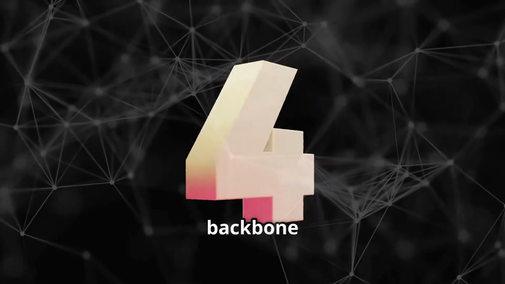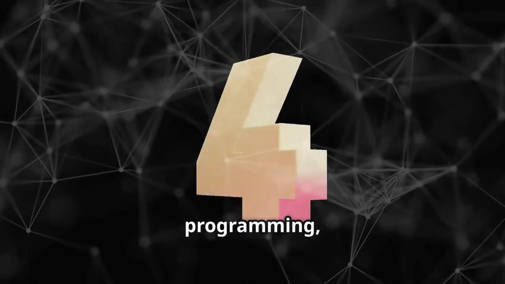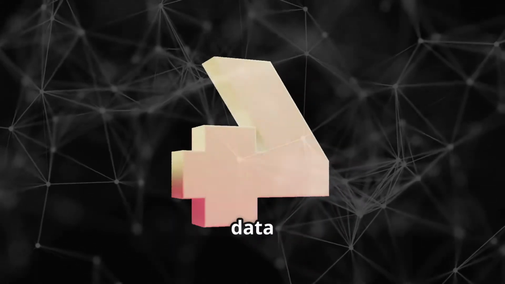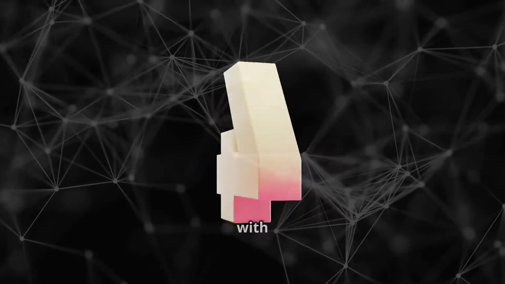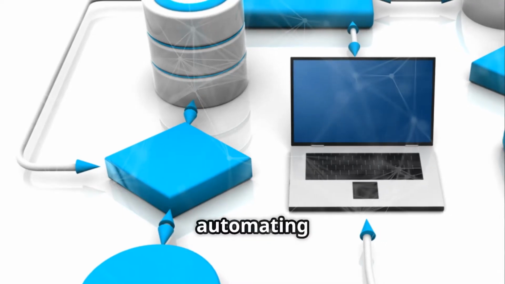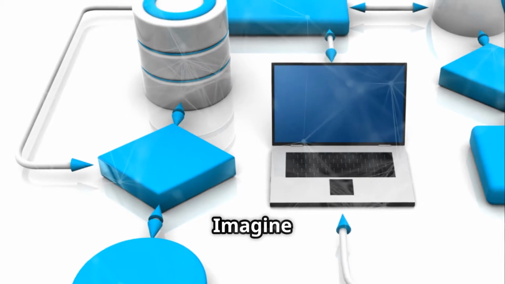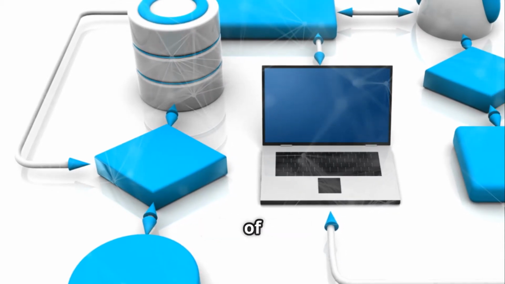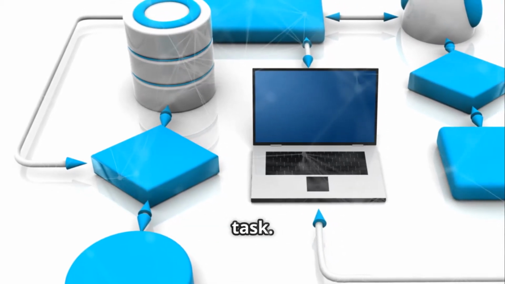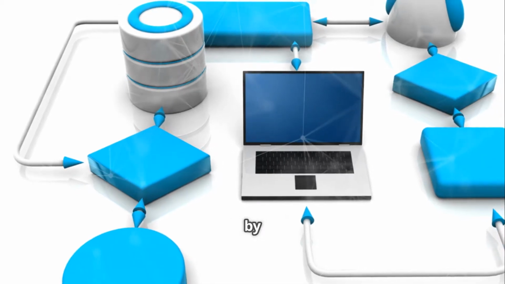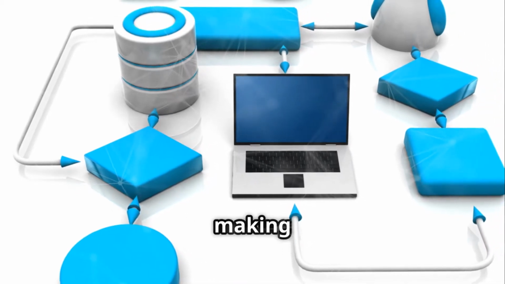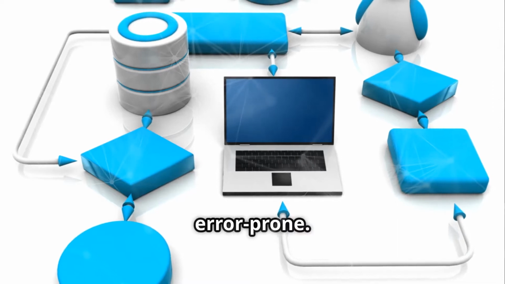They are the backbone of repetitive tasks in programming, enabling us to handle large amounts of data and perform complex operations with ease. This is essential for automating tasks, processing data, and building complex logic. Imagine having to manually process thousands of data entries. It would be an overwhelming task. Loops simplify this by automating the repetitive actions, making our code more efficient and less error-prone.